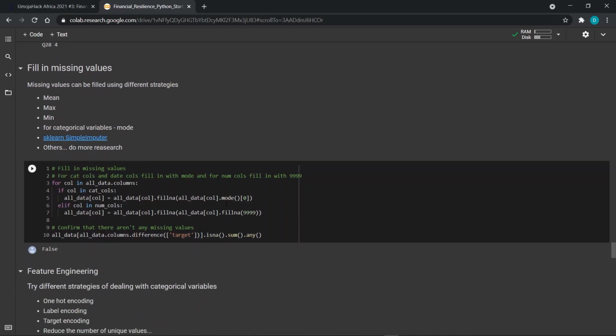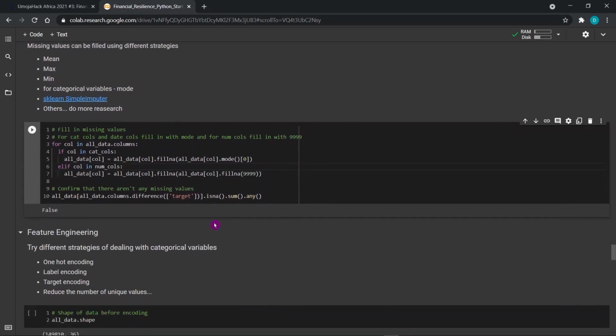Another option is to fill in the missing values using a large number that is out of the norm for the features. So in this case, I decided to fill in using 9,999 and 19,099. For the categorical features, I decided to fill them in using the mode. You can see here, that's what we did.